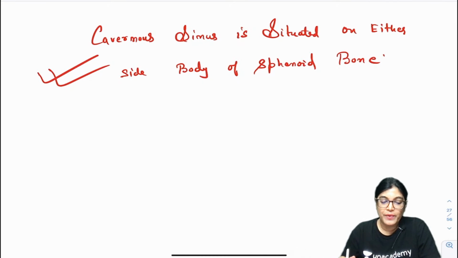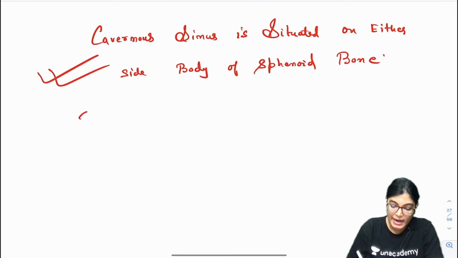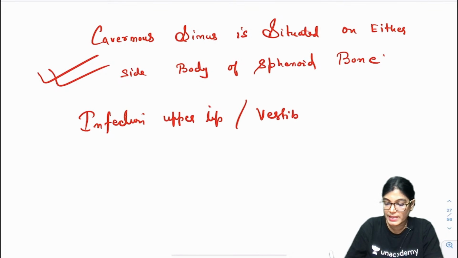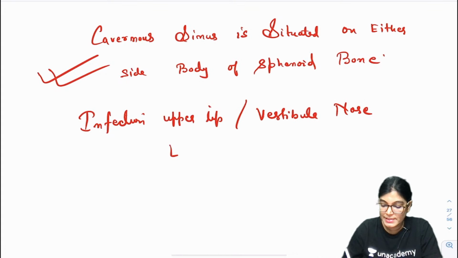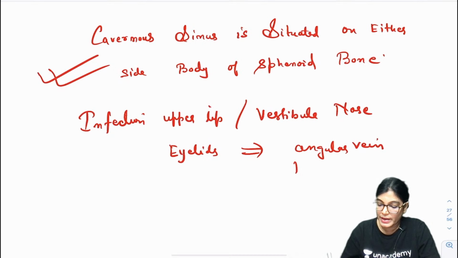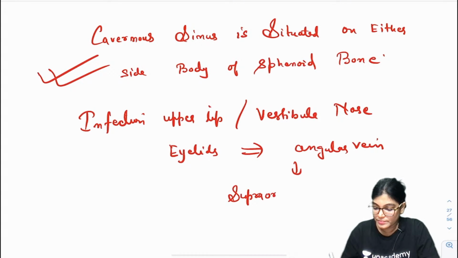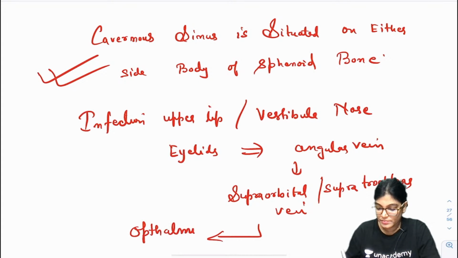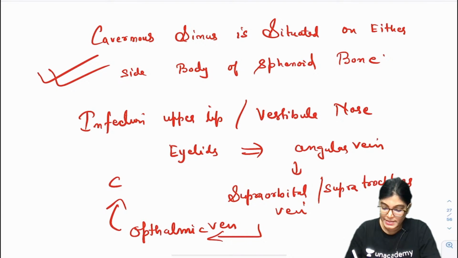Okay. Now what has been seen is that any kind of infection in the upper lip, vestibule of nose, nasal areas, eyelids, will drain to the angular vein, and from the angular vein to the supraorbital and supratrochlear veins, and will reach via the ophthalmic vein to the cavernous sinus, CS for cavernous sinus.